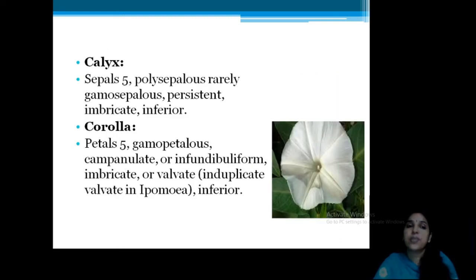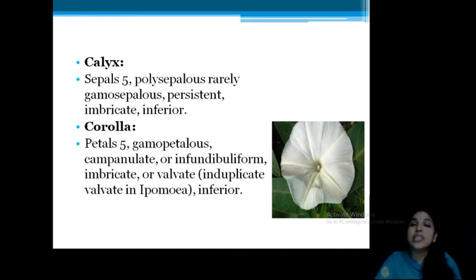Clear? Now going on to the calyx, a very important feature: 5 sepals, polysepalous, and very rarely gamosepalous. That means sepals are usually free and they are persistent. What do you mean by persistent? You studied in some cases the special character of the calyx in our family Myrtaceae. Calyx is important. So here also the calyx is persistent, it will remain after the flower droops. And it is usually the lower portion.